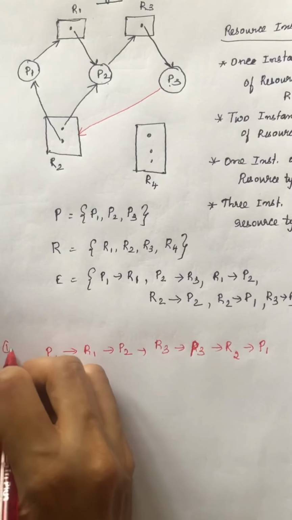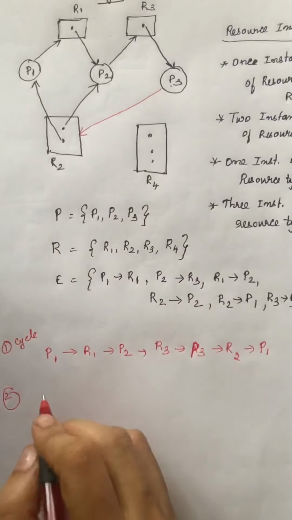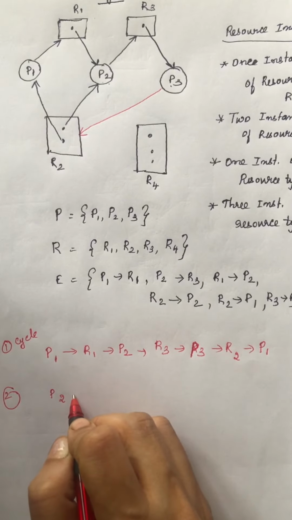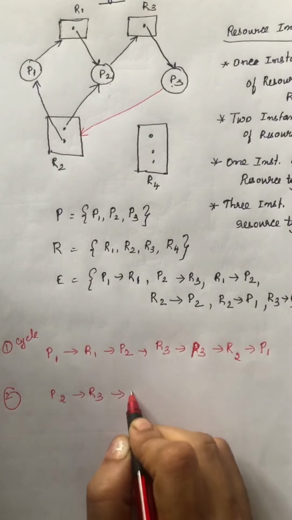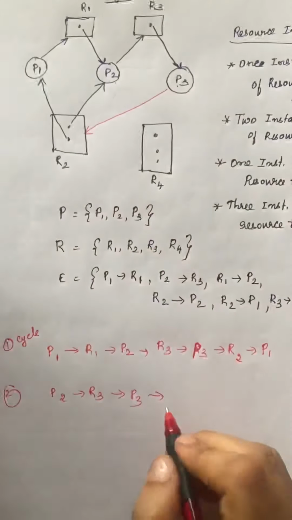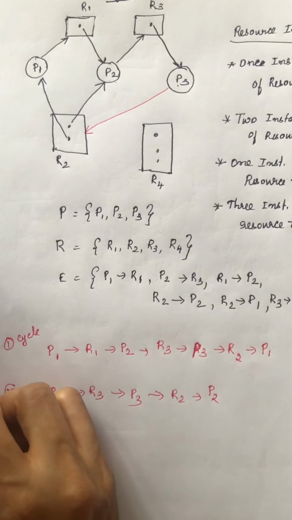So this is one cycle. The second cycle is a small one: P2 to R3, R3 to P3, then from here to R2, then again to P2. So there exist two cycles.